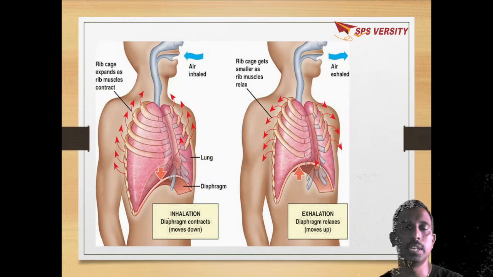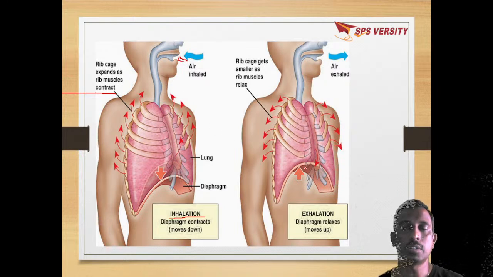So this is inhalation, where the diaphragm contracts and the intercostal muscles contract, so the volume of the thoracic chamber increases, intrapulmonary pressure decreases, and air is inhaled.